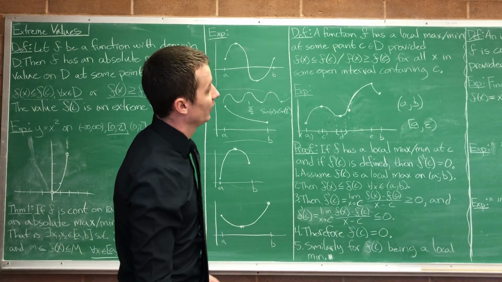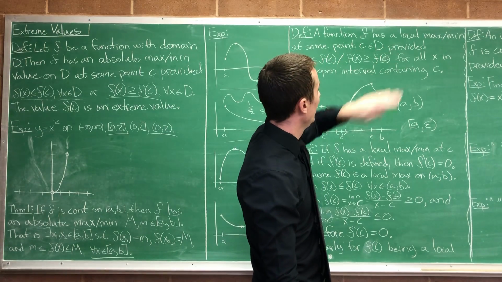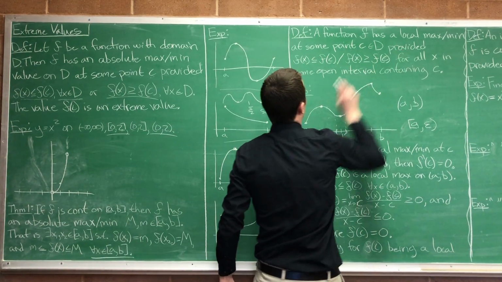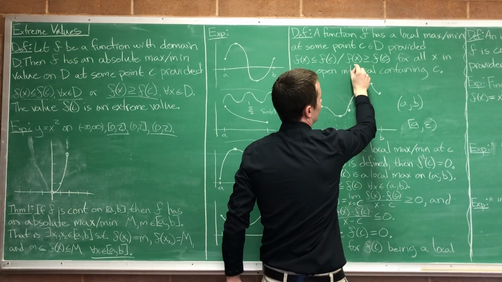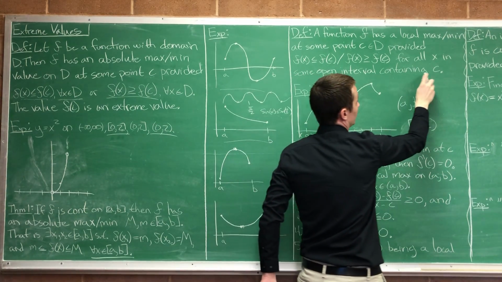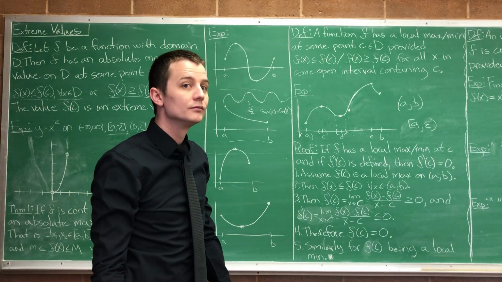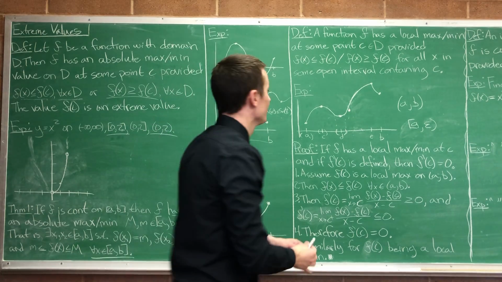Okay, so now let's read the definition and hopefully it makes perfect sense. A function f has a local max or min at some point c in the domain D, provided that f of x is less than or equal to f of c, or f of x is greater than or equal to f of c, for all x in some open interval containing that point c. Does that definition now make perfect sense? Yep, that makes sense.